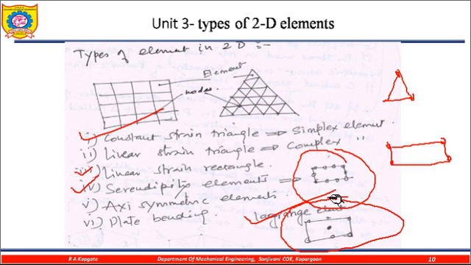So I hope you are understanding the different types of elements in 2D. This video is very important from the theory point of view. You will definitely earn a minimum of 4 to 8 marks on this chapter through this video.